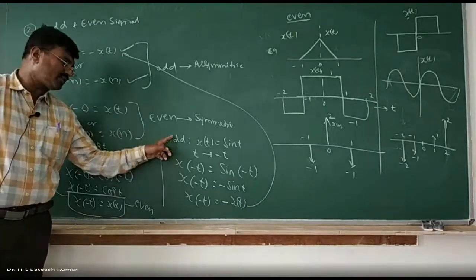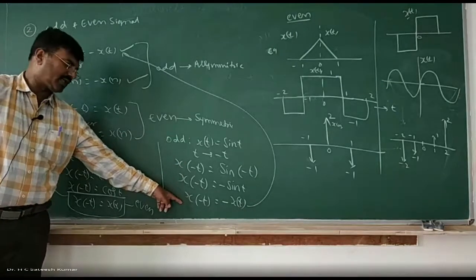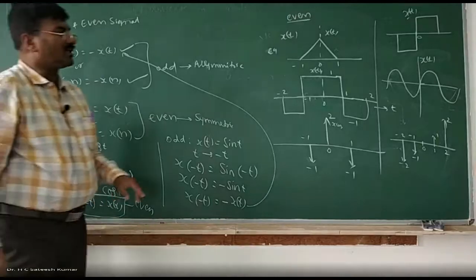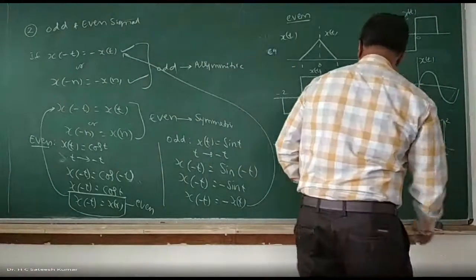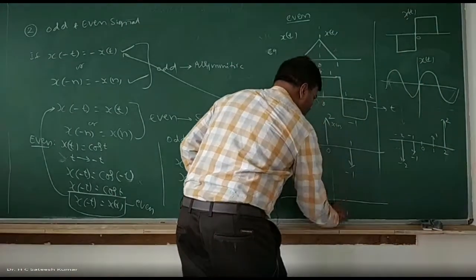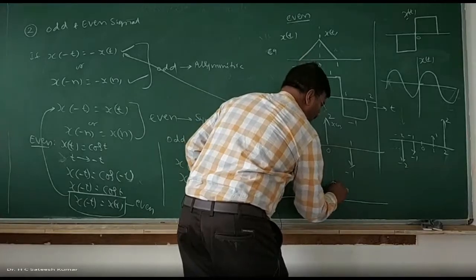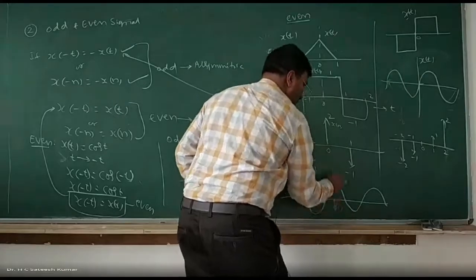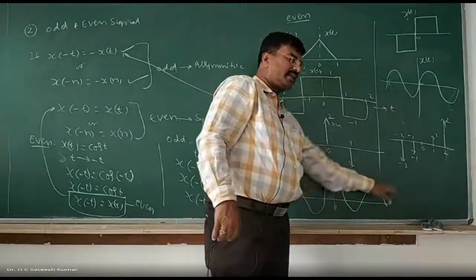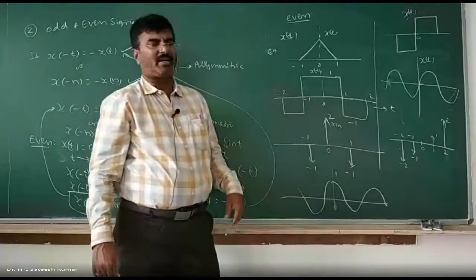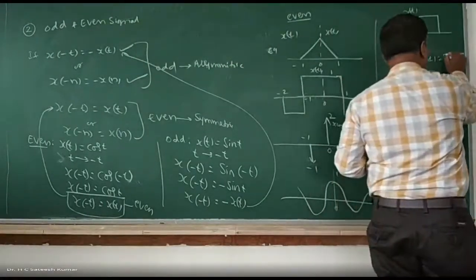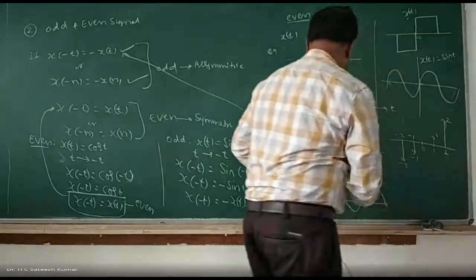This is how sin t is odd, we can write it like this. Mathematically, we can prove it. And how x of t equal to cos t is an even signal, that also we can do mathematically. Other than that, a cos signal is even symmetric, that is symmetric about the origin. Whatever is there on the left hand side, the same thing will be there. You check it. This is the cos signal. At 0, its value is 1. Whatever is on the right hand side, the left hand side is exactly the mirror image. But on the other hand, the sine wave, if you take it, this is x of t equal to sin t, and x of t equal to cos t.